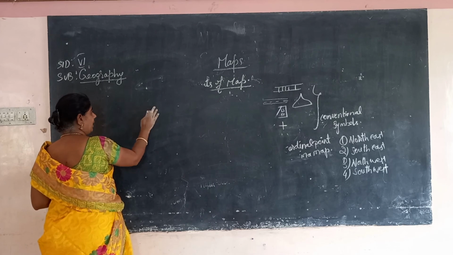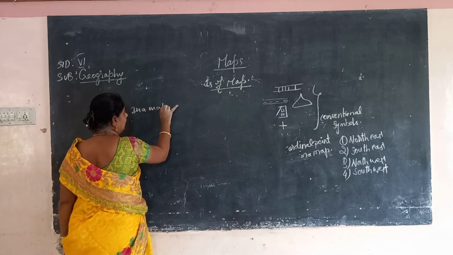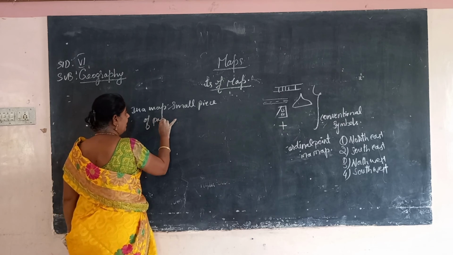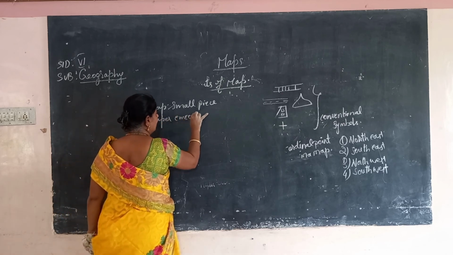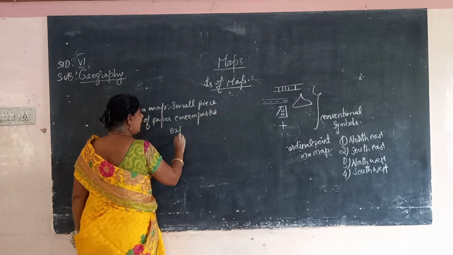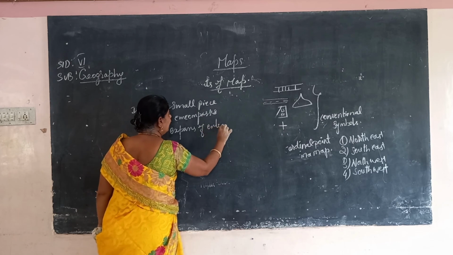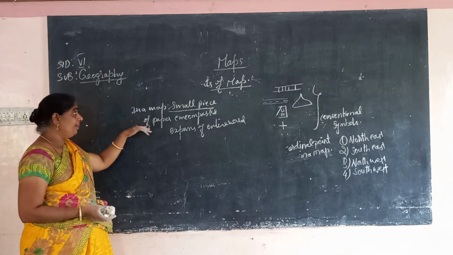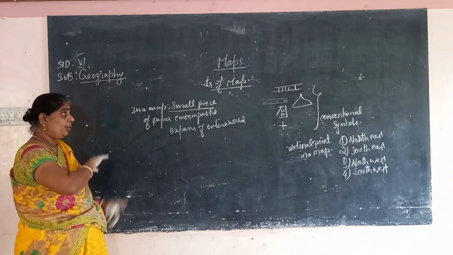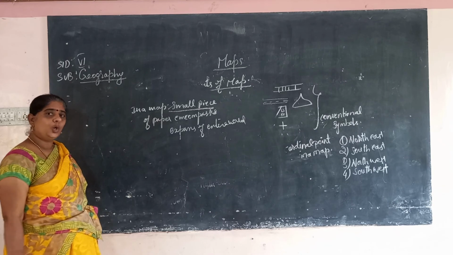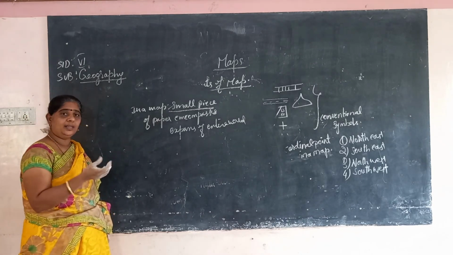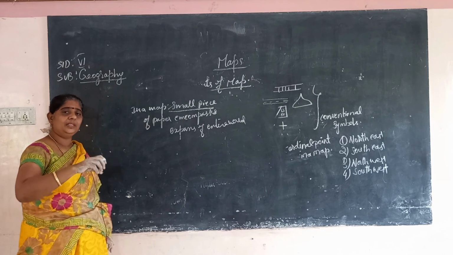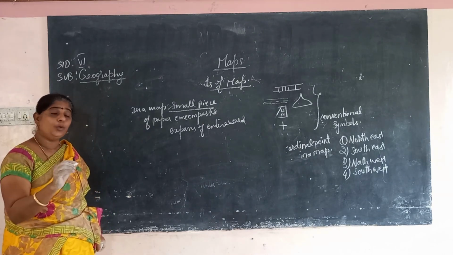What is distance? For example, in a map, a small piece of paper encompasses the expanse of the entire world. That is the meaning. To make a small distance on paper representing a large portion of the earth, what do map makers use?